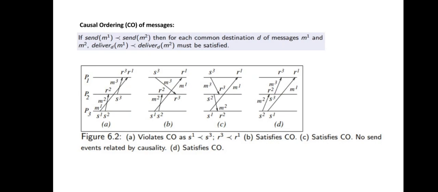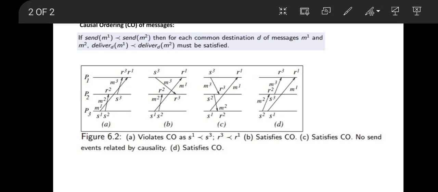Causal ordering of messages in a distributed system requires this property to be satisfied: for any two messages in the distributed system, if their send events follow the happen-before relationship, and if both messages are going to the same process, then their receive events should also satisfy the corresponding happen-before relationship. Let us say, for any two messages M1 and M2.